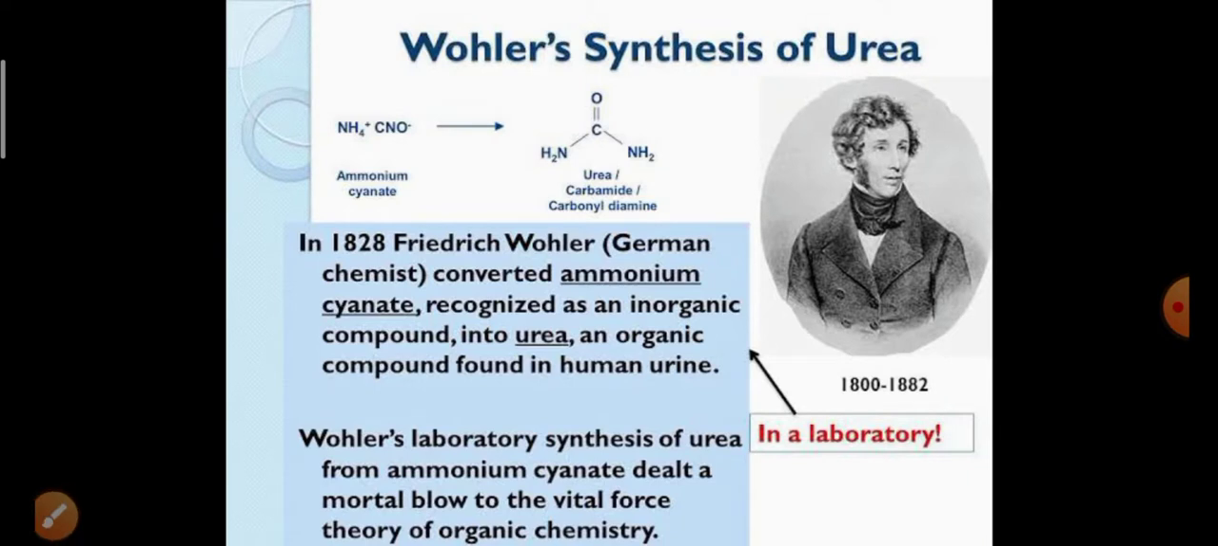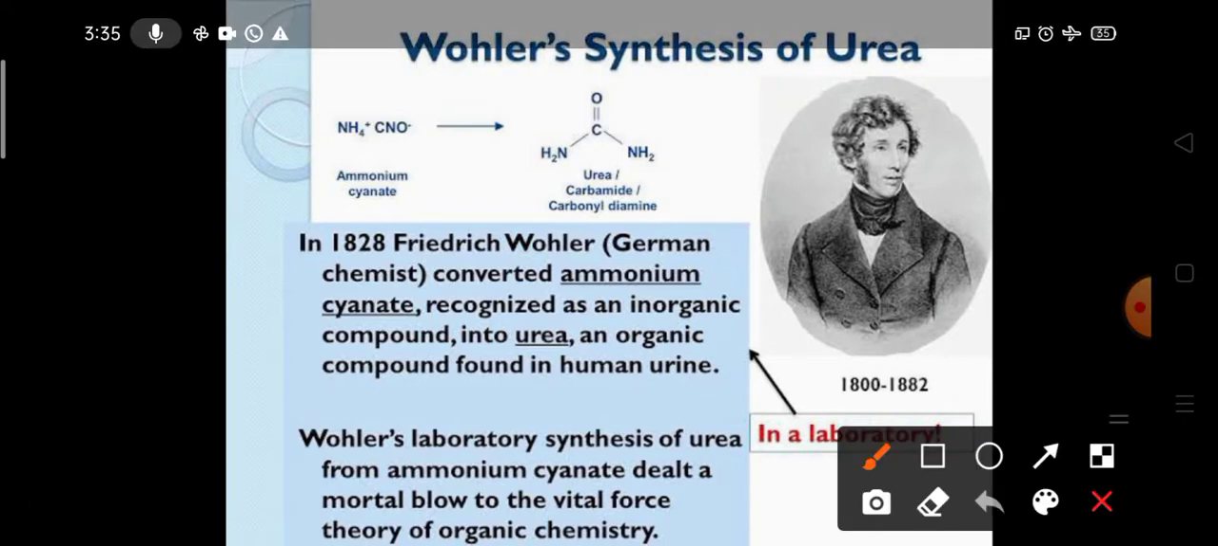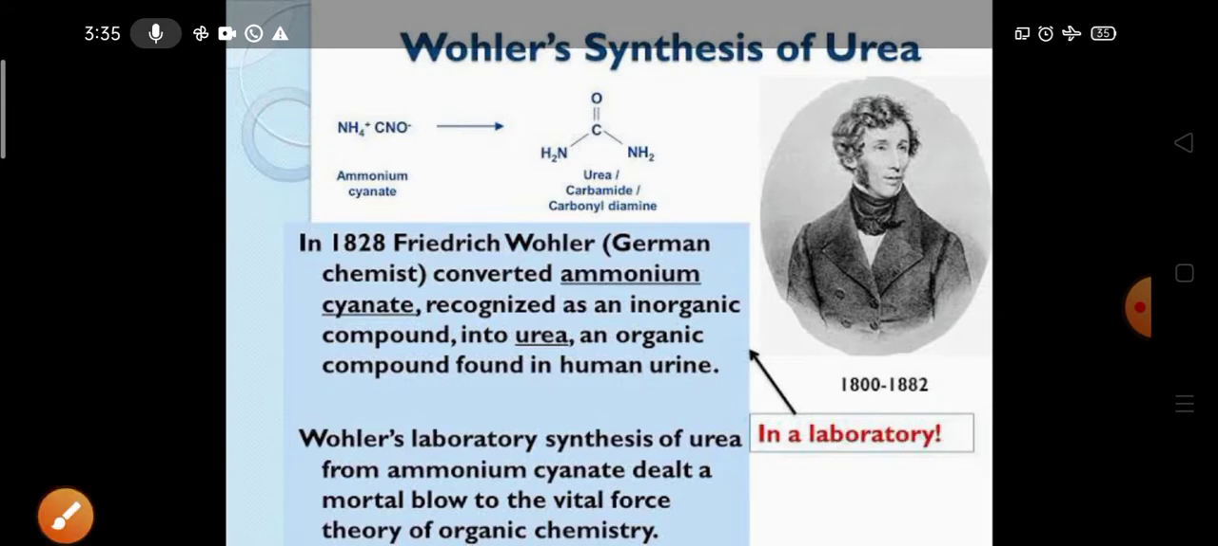And this is a very important reaction. Many times they have already asked this one: which is the first organic compound prepared in the laboratory? The answer is urea. And what is the raw material for that? That is ammonium cyanate. So this is the first material produced in the laboratory by the scientist Wöhler.